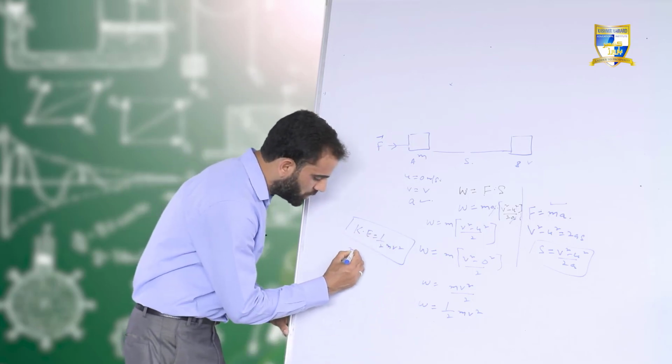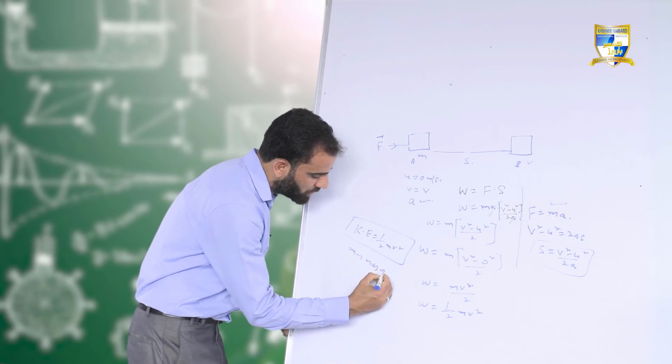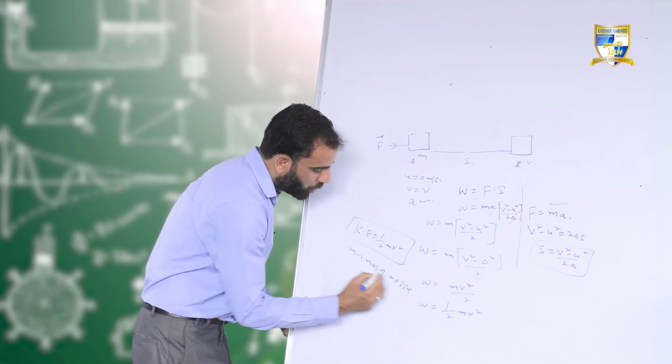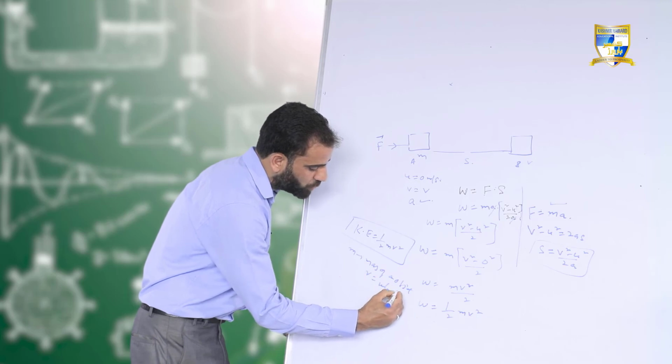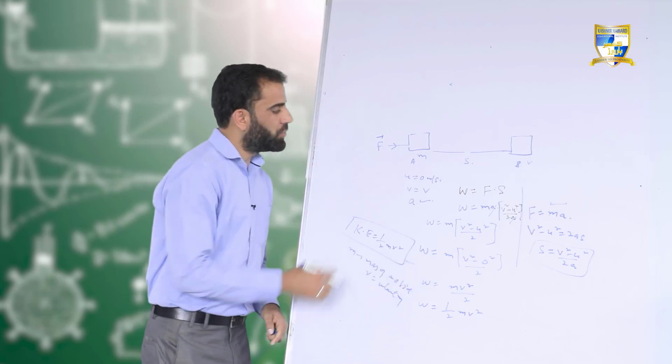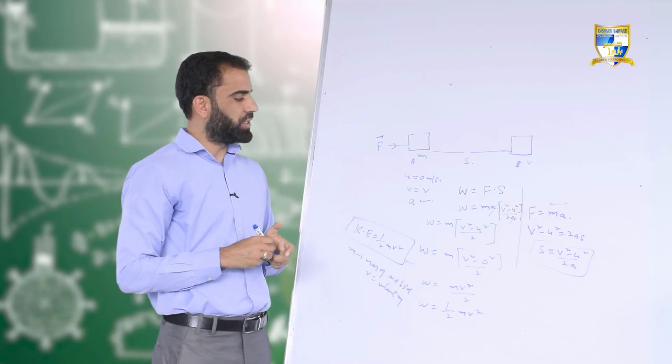So what is m here? It is the mass of an object. What is v? It is the velocity of an object. So we have derived the equation for kinetic energy.